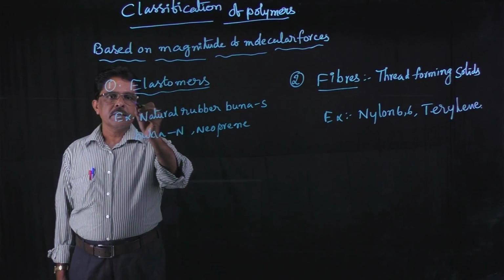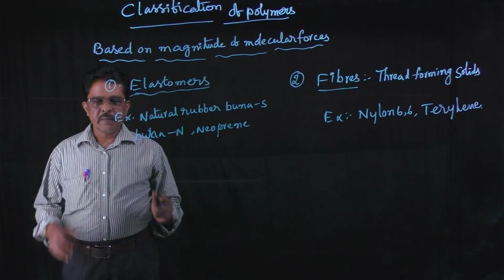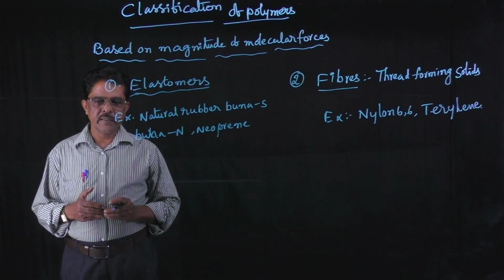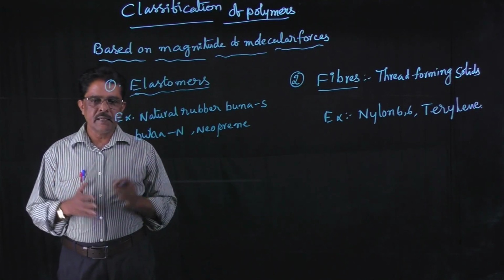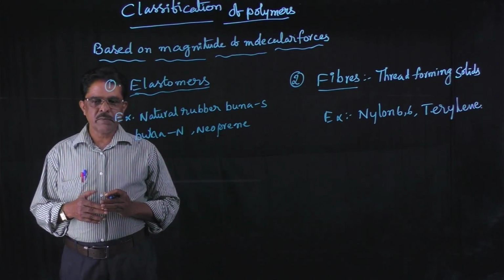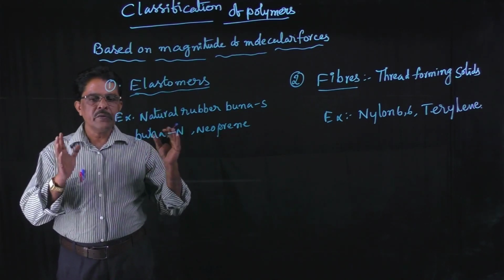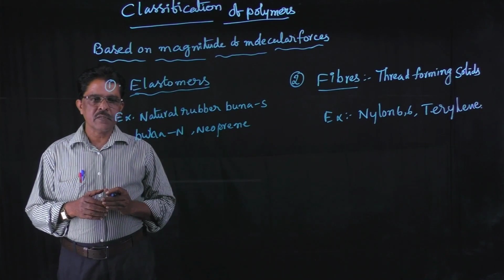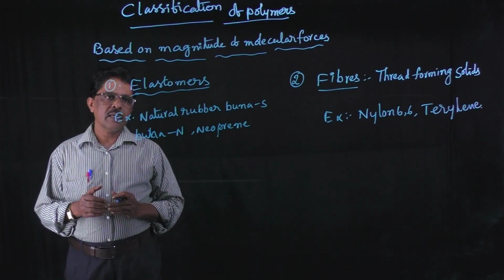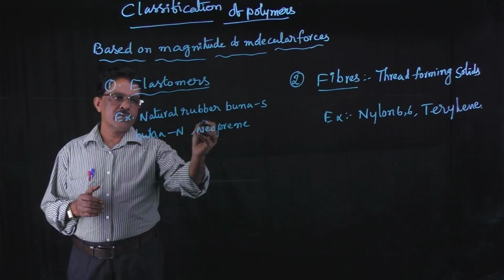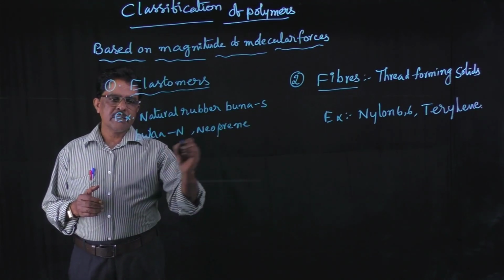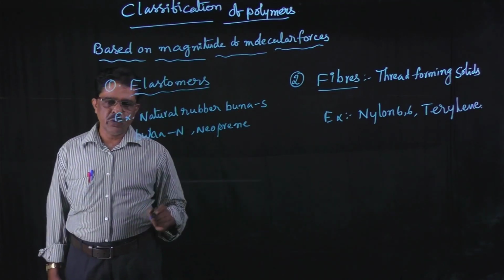So, what is meant by elastomers? The polymers in which polymer chains are held together by weak intermolecular forces are called elastomers. Examples for elastomers are natural rubber, Buna S, Buna N, and neoprene.